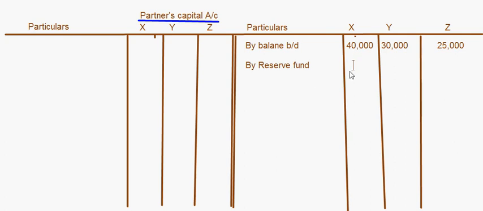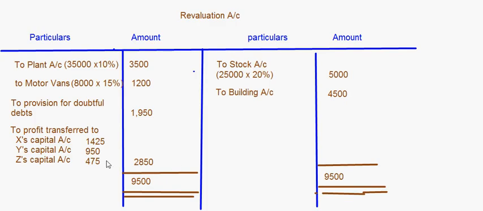So 12,000 into 3 divided by 6, that comes to 6,000. 12,000 into 2 divided by 6 comes to 4,000, and 12,000 into 1 divided by 6 comes to 2,000, right? Now the revaluation profit has to be given by revaluation account. So the profit that we just distributed, 1,425, 950 and 475.